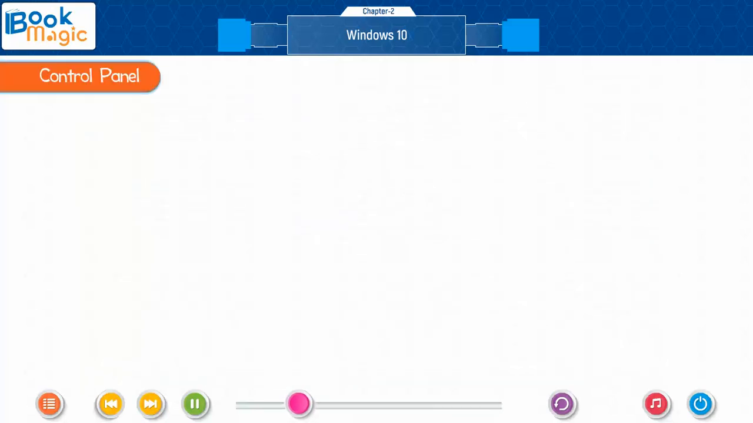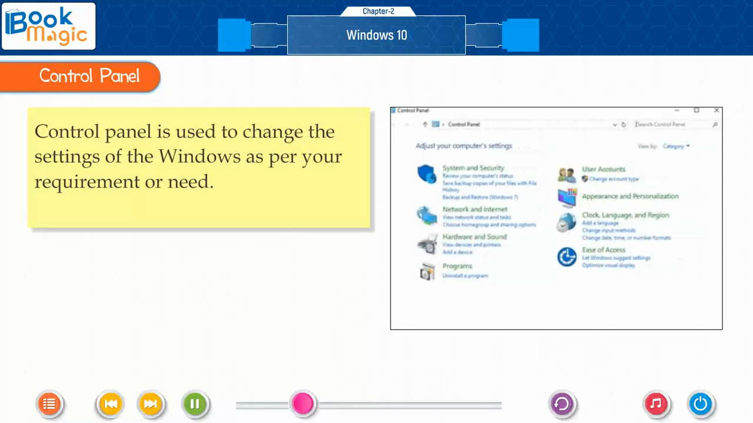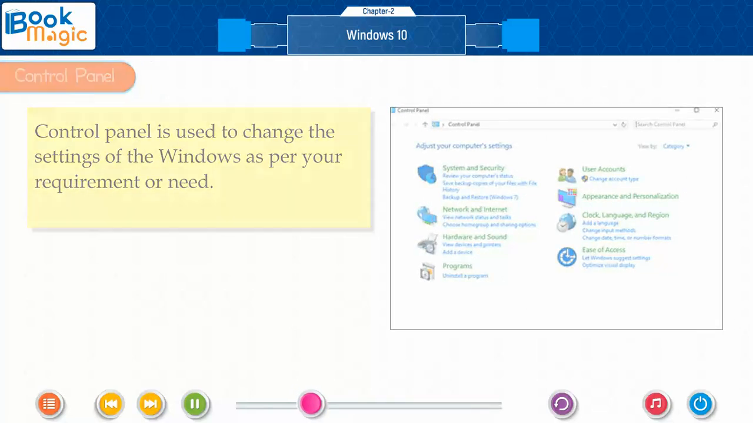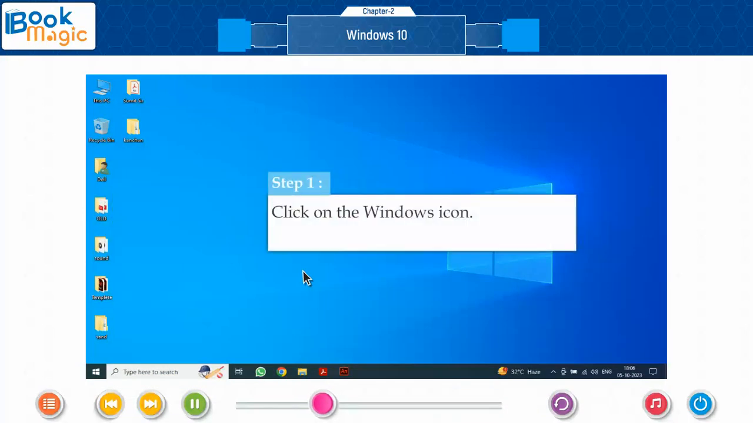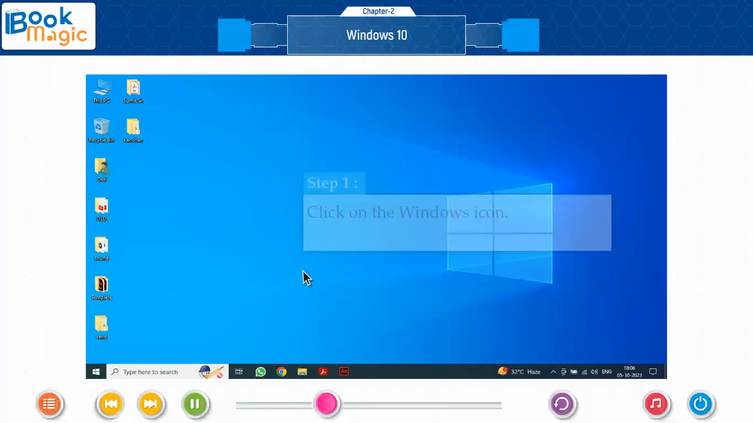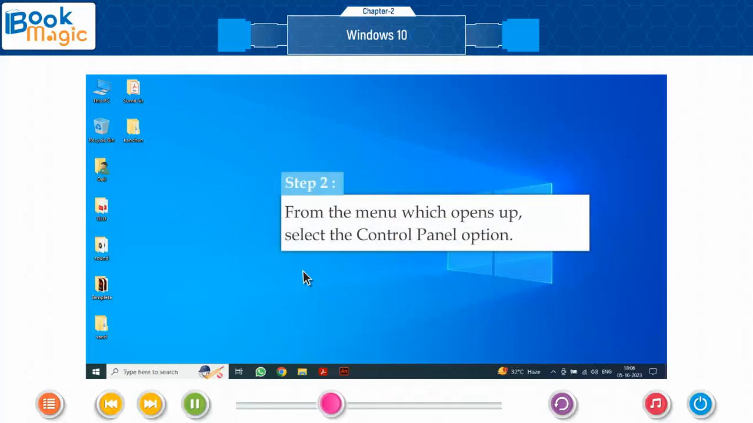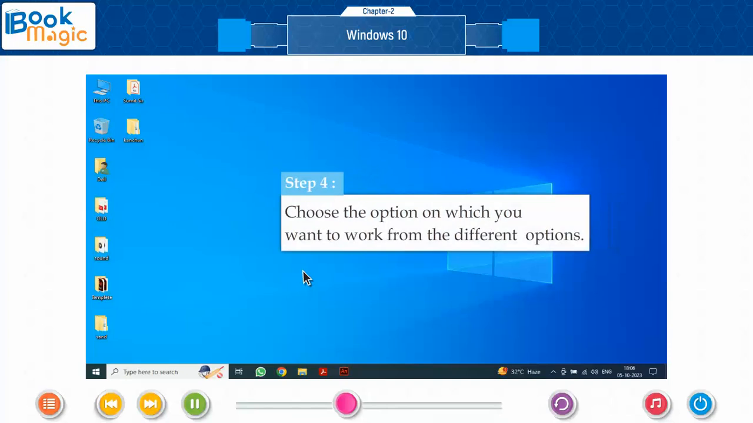Control Panel. Control Panel is used to change the settings of the windows as per your requirement or need. Steps that have to be followed to access Control Panel are given below. Step 1. Click on the Windows icon. Step 2. From the menu which opens up, select the Control Panel option. Step 3. The Control Panel window opens up. Step 4. Choose the option on which you want to work from the different options.